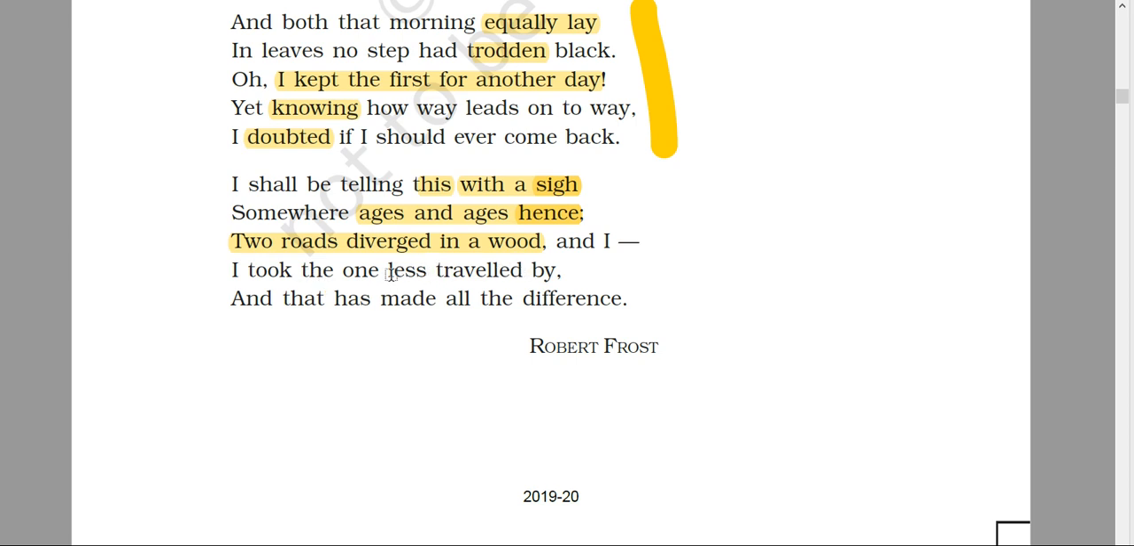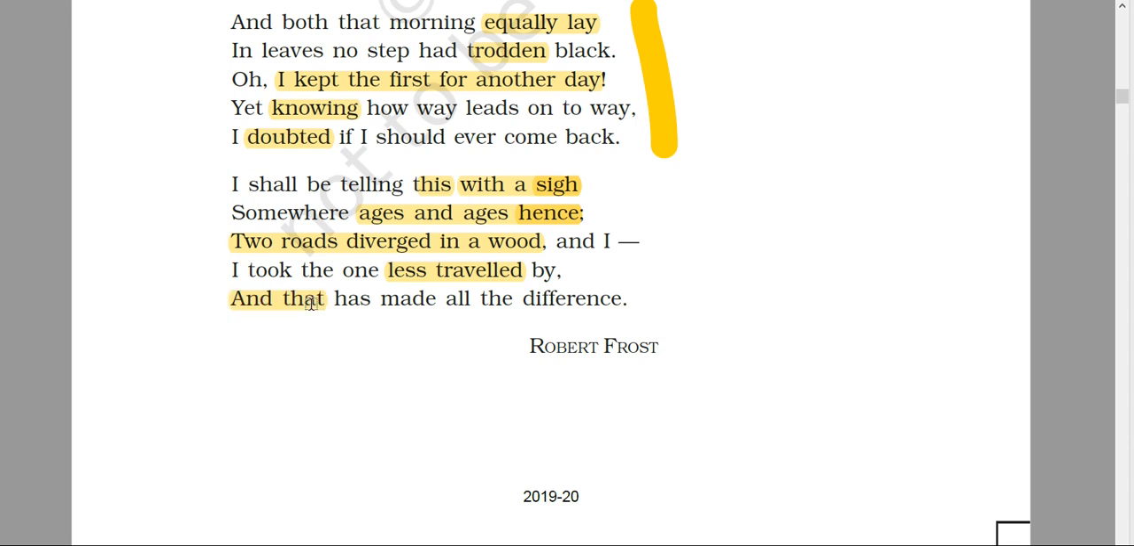And which road did he take? He took the second one. And why? Because it was less traveled by. So many people had taken the other, so he had chosen the way out of the rut. This also tells the character of the poet. He is really brave to choose the road that has not been experienced by so many people, "and that has made all the difference."